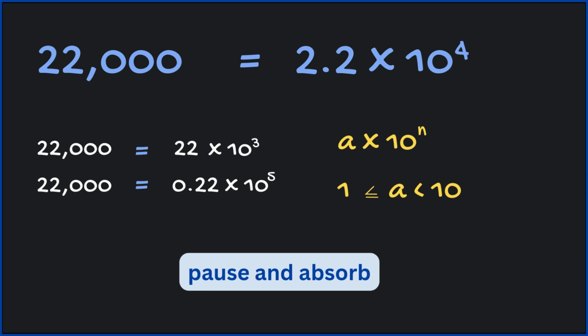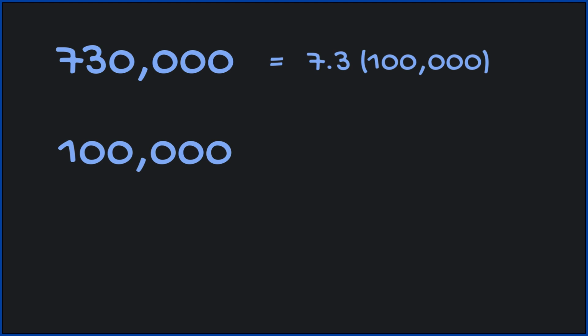Now here's another example. Let's say we have a number 730,000. Let's convert that into scientific notation. So let's find its place value. Ones, tens, hundreds, thousands, 10,000s and 100,000s. So the highest power of 10 that has the same place value as 730,000 is 100,000. So let's start with that. 730,000 can be written as 7.3 times 100,000.